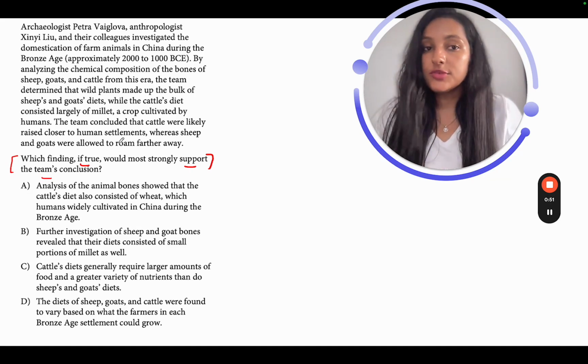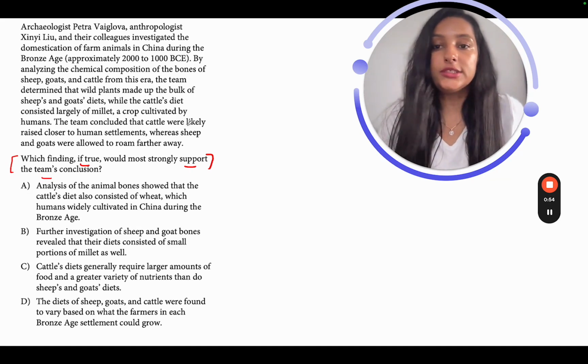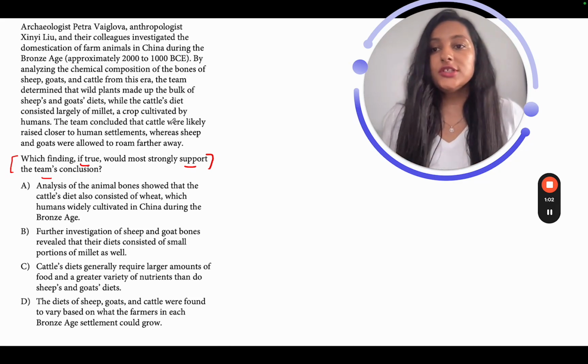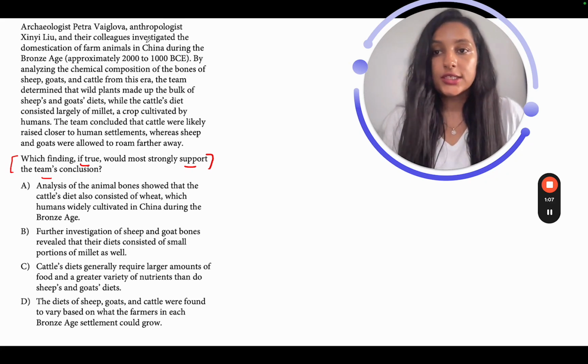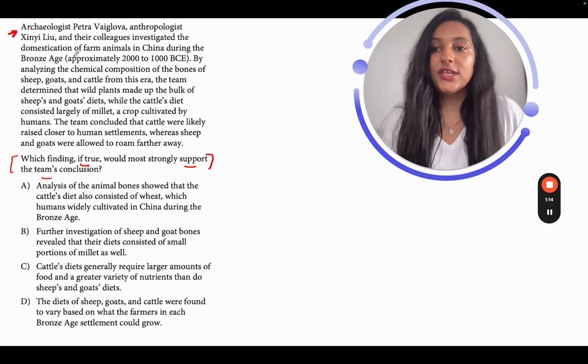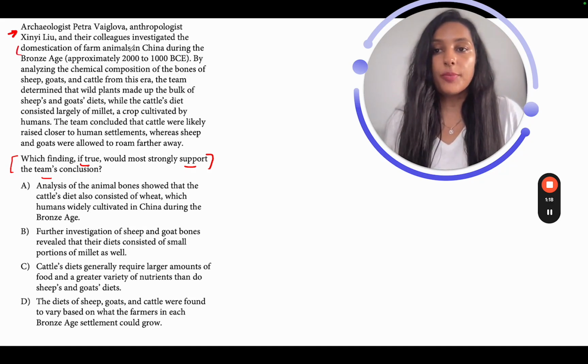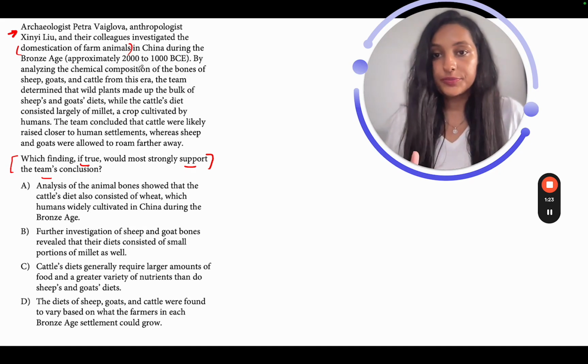Where do we find the team's conclusion? It's obviously going to be in the text. So let's read the text in order to identify what the team's conclusion is, and then we'll go ahead and give it further support. Let's read the text. Archaeologist P, anthropologist X, and their colleagues investigated the domestication of farm animals in China during the Bronze Age. So these people are investigating the domestication of farm animals. That's the topic of their investigation in China in a particular period.